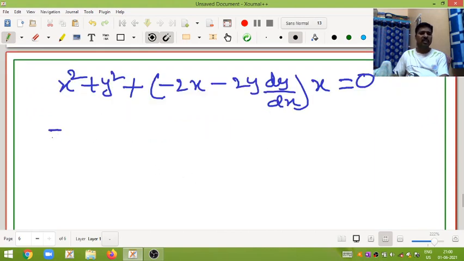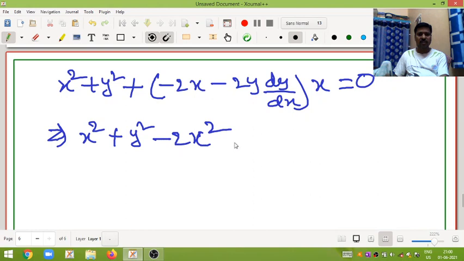By simplifying this we will get the required differential equation. x square plus y square minus 2x into x minus 2xy into dy by dx is equal to 0.